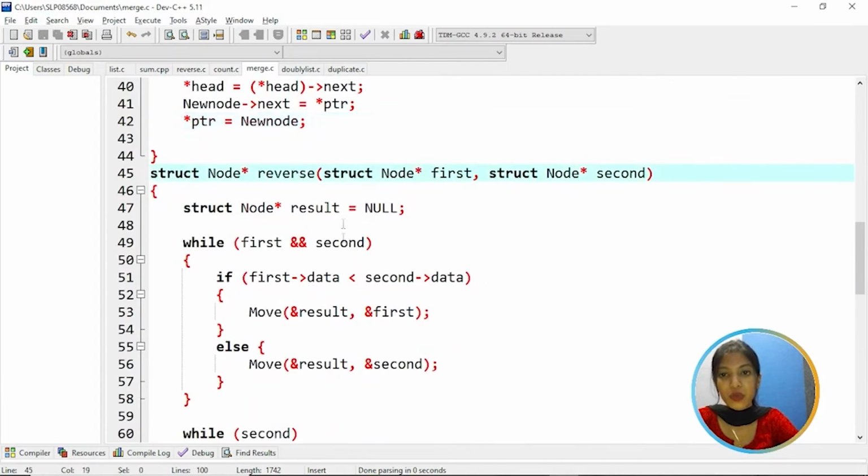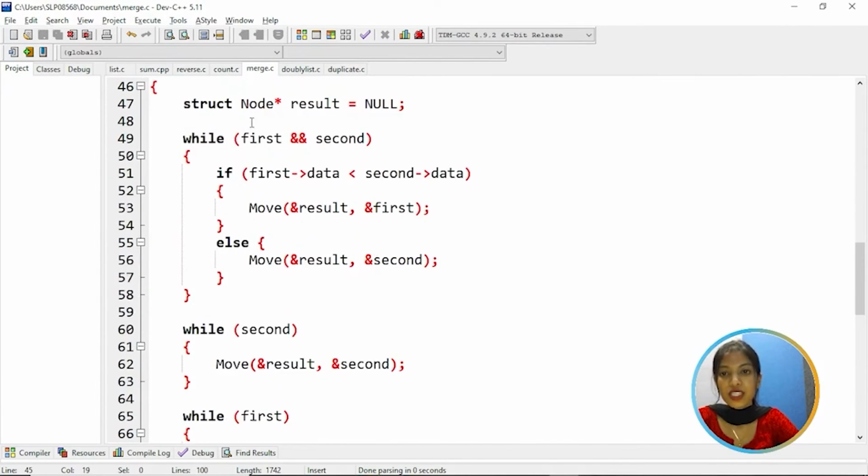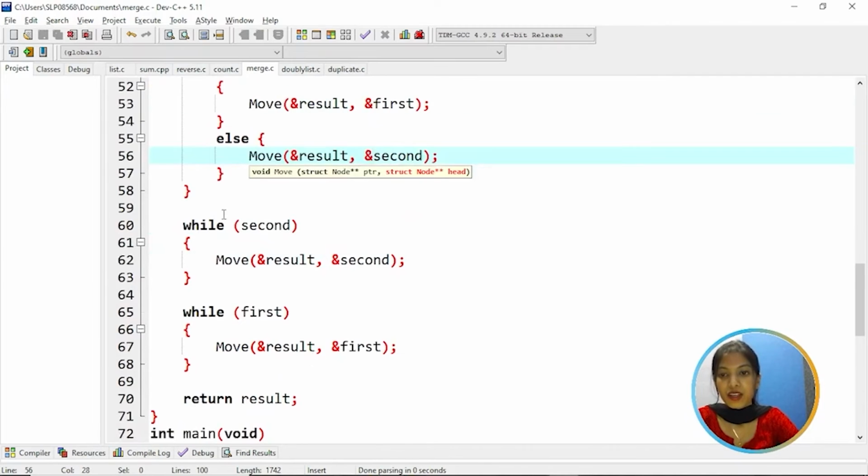And then coming to the reverse, we are going to reverse two sets of linked lists. The first set of linked list is first and the second is second. While first and second, initially result is equal to none. If first data is lesser than second data, then call move and pass the first set of data, else call move and pass the second set of data.